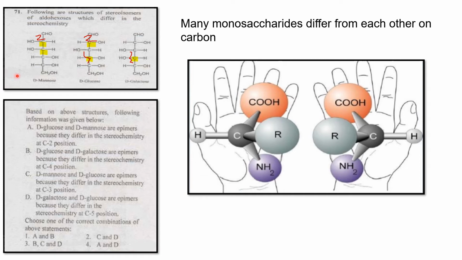Here the left side has the hydroxy group, and here also the left side has the hydroxy group. So these are superimposable, not non-superimposable. So C is not possible. Let's see D also. D-galactose and D-glucose are epimers because they differ in the stereochemistry at the C5 position. C5 is like this: the hydroxy group is on the right side, and here also on the right side. So it is superimposable. So D is not possible.